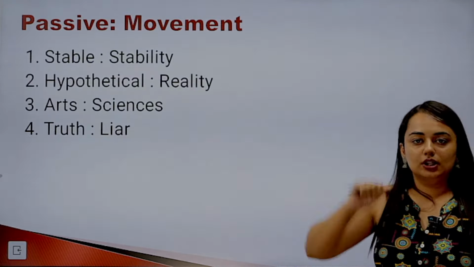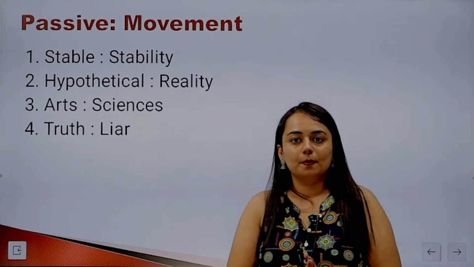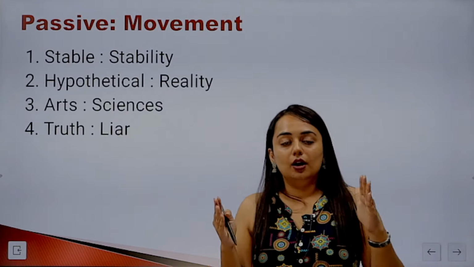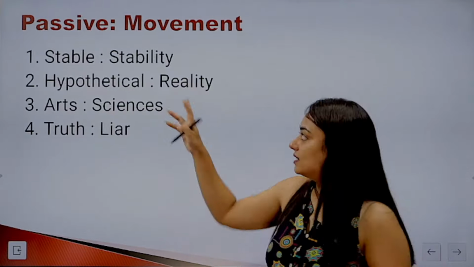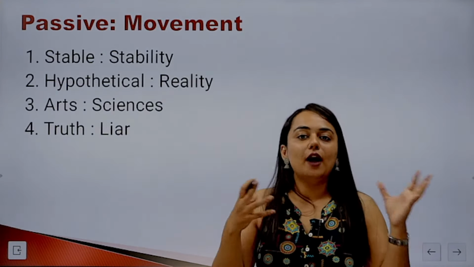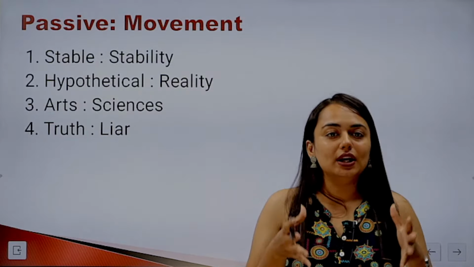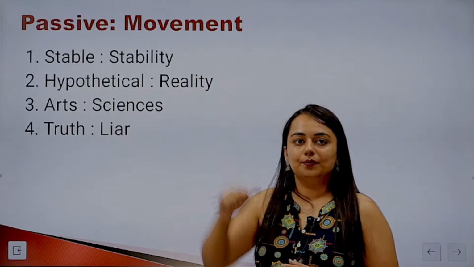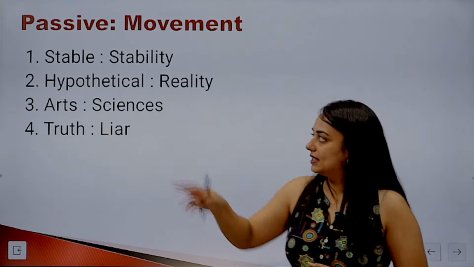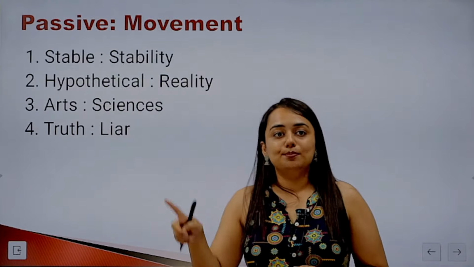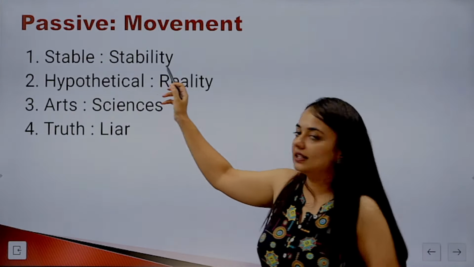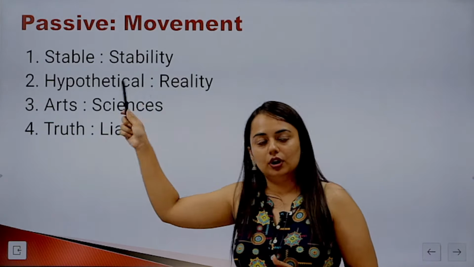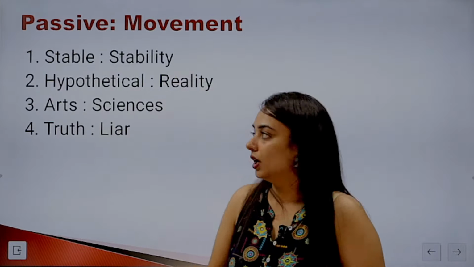Passive and movement. Now, what is the relationship between the two? Movement refers to something which is moving, and passive is quite opposite to it, the opposite of active, when you are inactive, when you're not doing anything. So these are opposite. A lacks B. A similar kind of relationship will be seen in which option? A lacks B. Does stable lack stability? No, this is just a synonym. These are almost synonymous to each other.